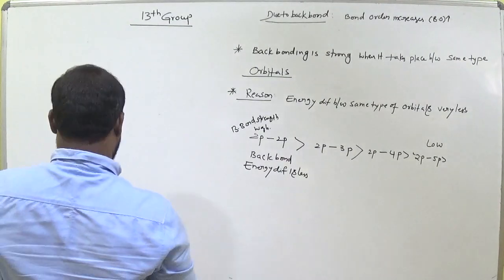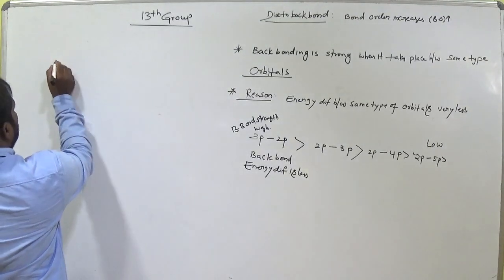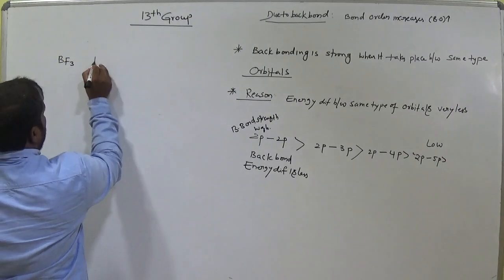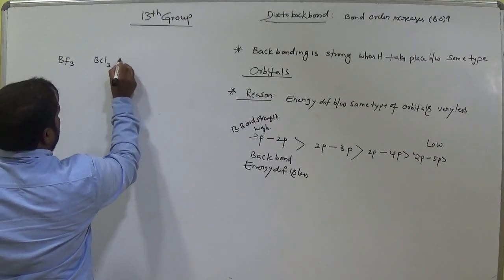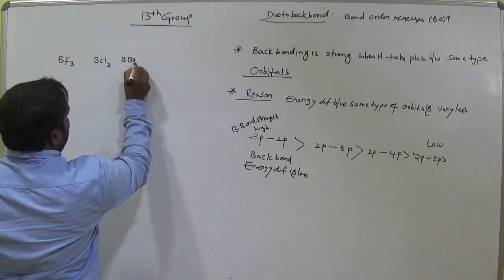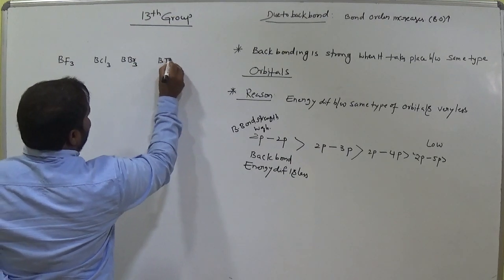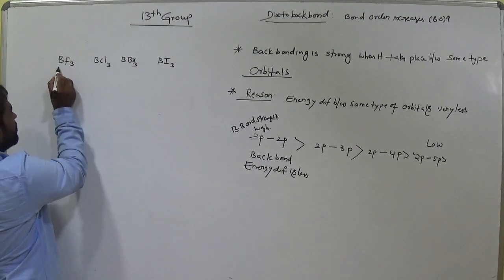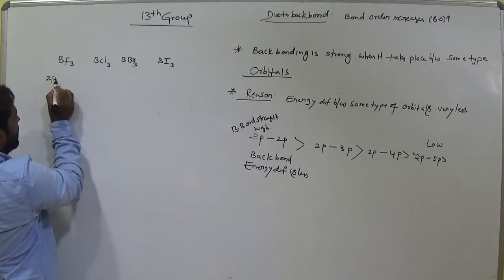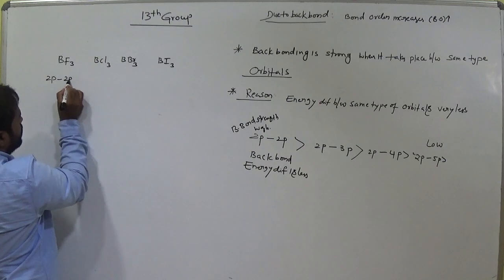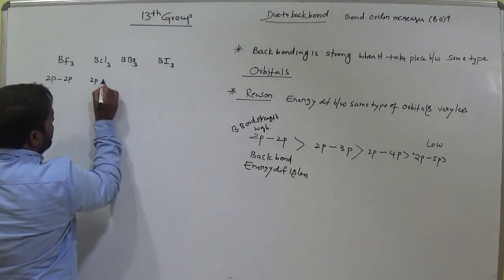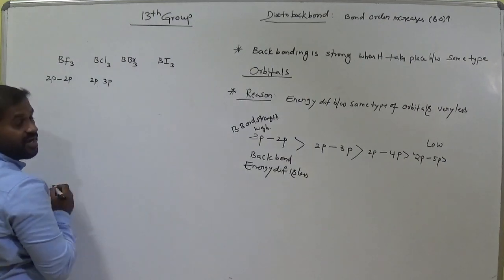So let's see boron trifluoride, boron trichloride, boron tribromide, boron triiodide. So here from boron, which orbital is involved? 2p. From fluorine, 2p. From boron it is 2p, from chlorine the 3p orbital is involved.